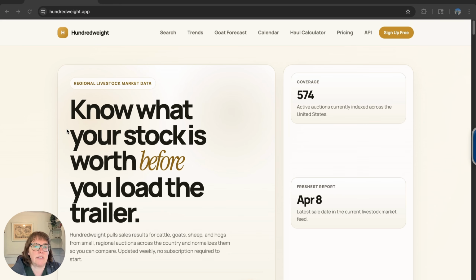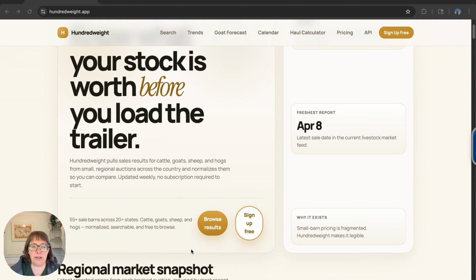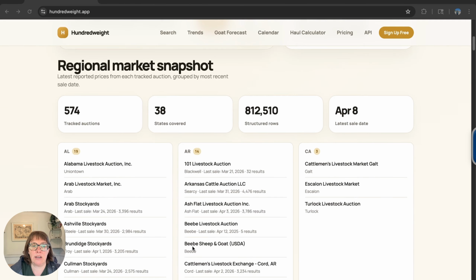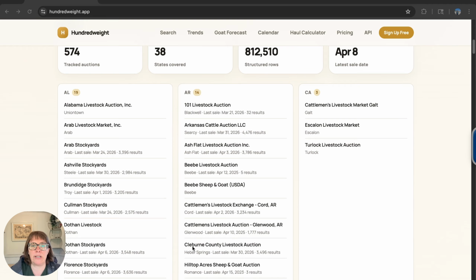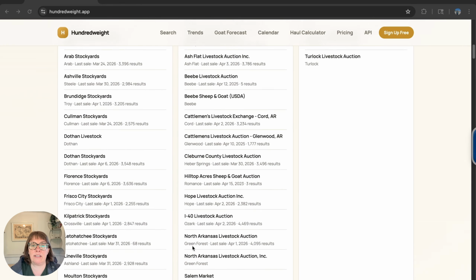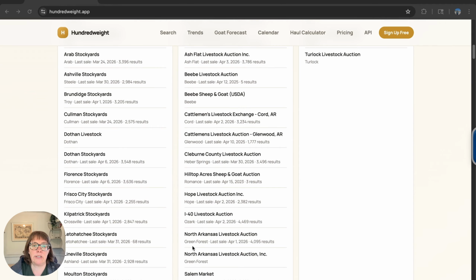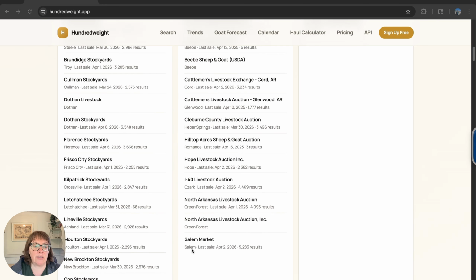I have this livestock auction aggregation site and an analytics platform I've been working on called Hundredweight. You can see it's here. I'm aggregating across the United States livestock auctions and historical data, and then I've built analytics designed around where and how much livestock you should take to a specific auction. Is it worth driving further? Forecasting goat prices and a livestock auction calendar.